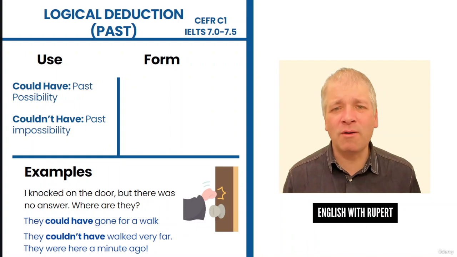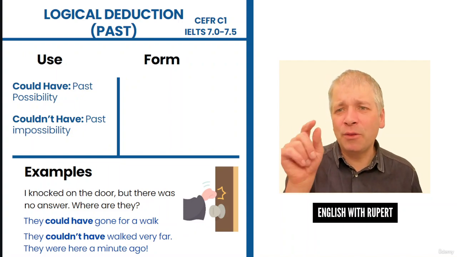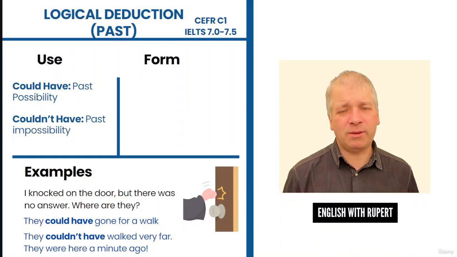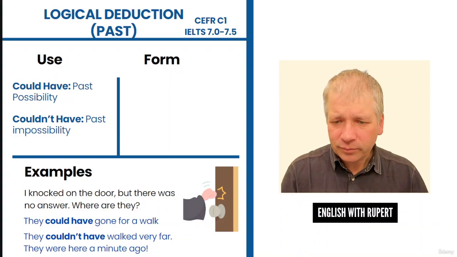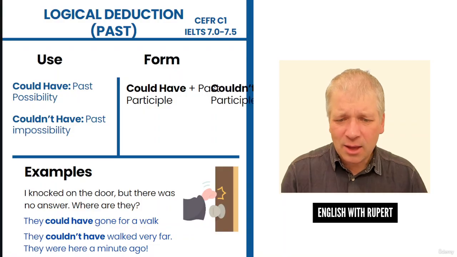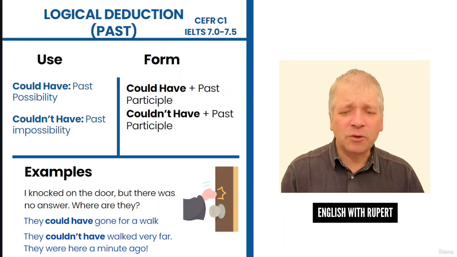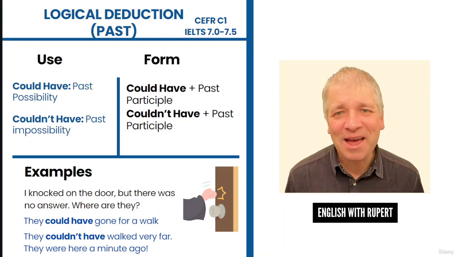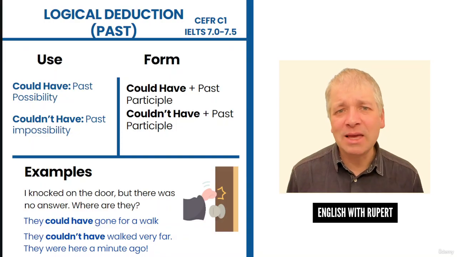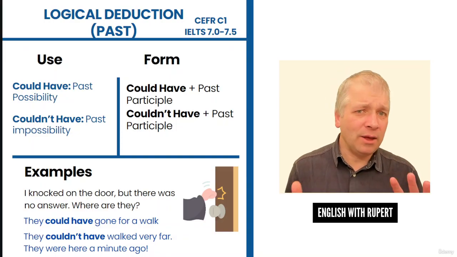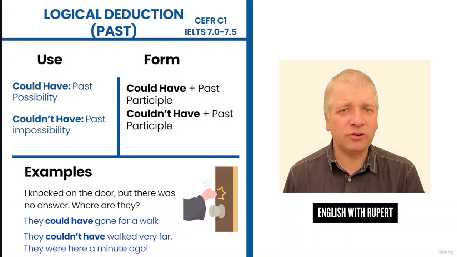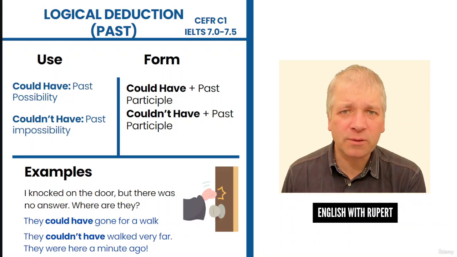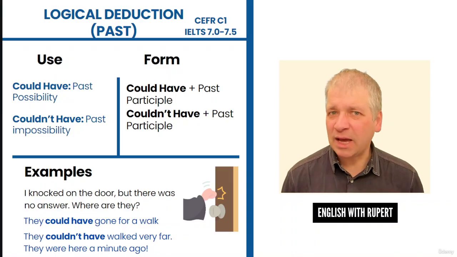They couldn't have walked very far. So we'd say that when we're telling someone this is not the answer. We are certain that this is not the answer. A quick look at the form. Both forms are the same here, where we have could have followed, and this time it has to be followed by the past participle. So lots of uses of can and could there. We've looked at uses for possibility where something didn't happen. We've looked at present logical deduction and past logical deduction. Be careful, take note of those small differences between the words in the different sections we've looked at.